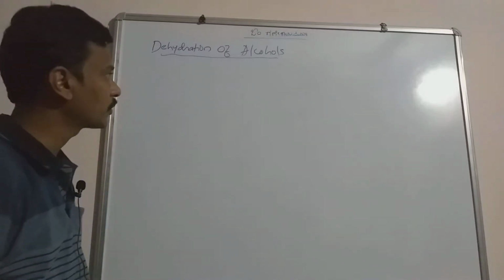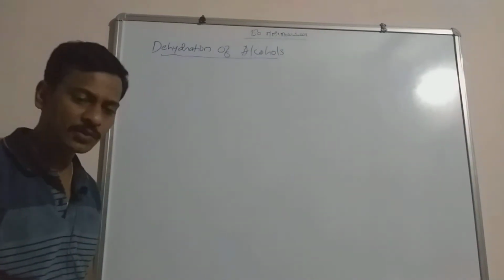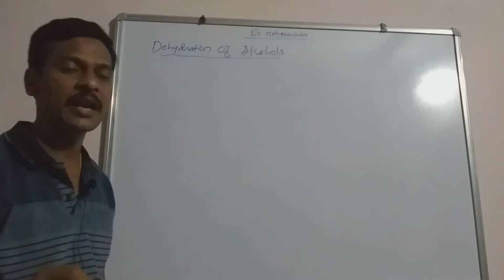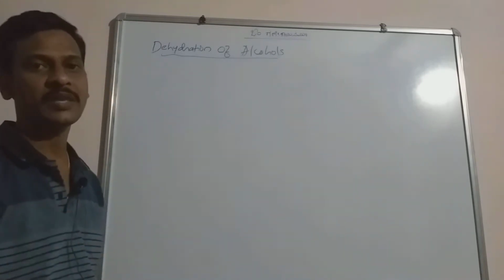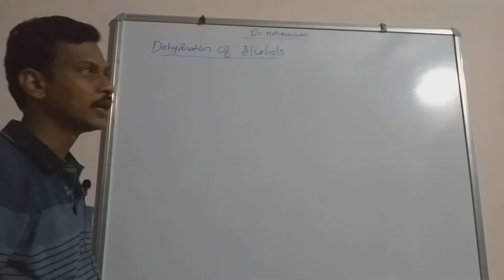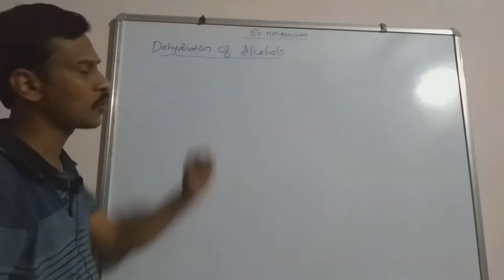Hi students, today we are going to study dehydration of alcohol and also the mechanism of acid catalyzed dehydration of ethanol to ethene. First you come to know what is dehydration of alcohols. As you know, dehydration means removal of water from alcohol.